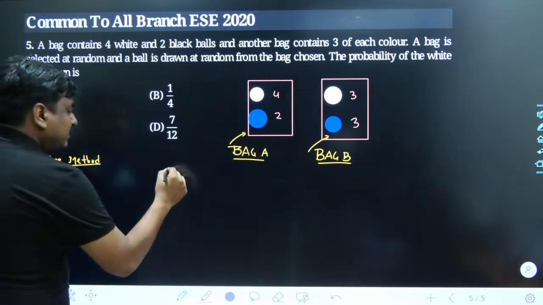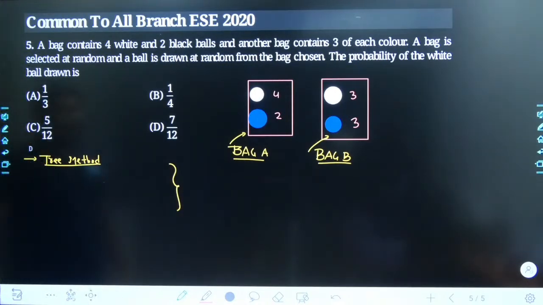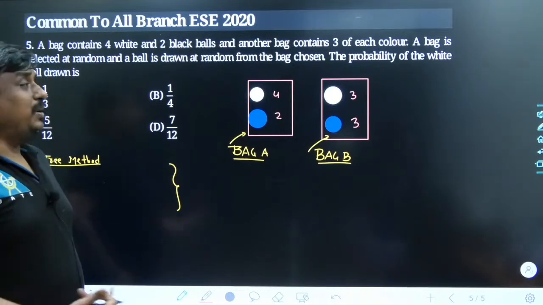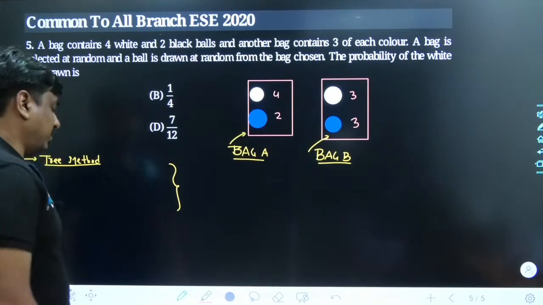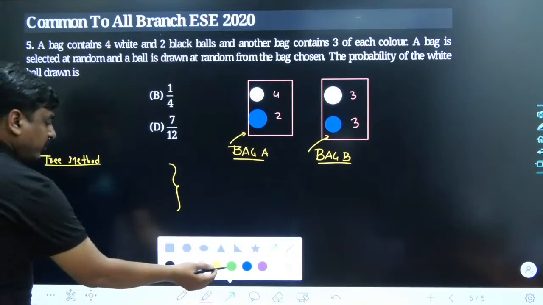First, focus over the selection of bag. Anyways, the selection of bag A and selection of bag B are being equiprobable, and hence their selection probability would be 1 by 2 and 1 by 2. So let me do one thing. Let me finish the first step first.